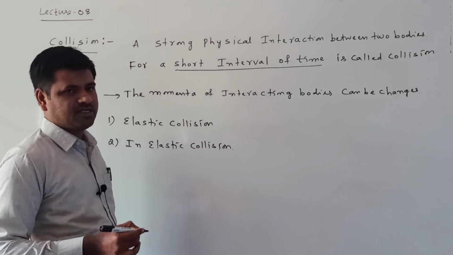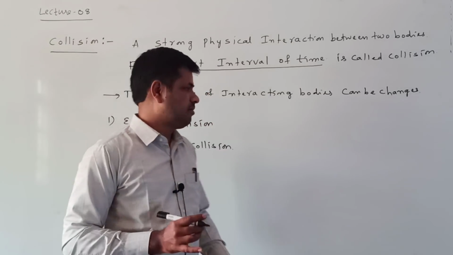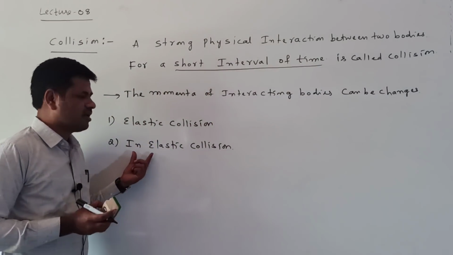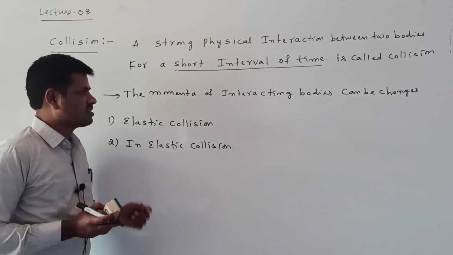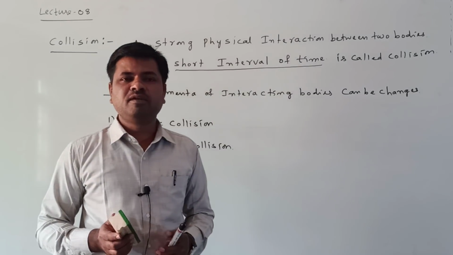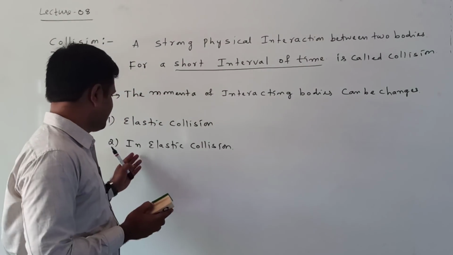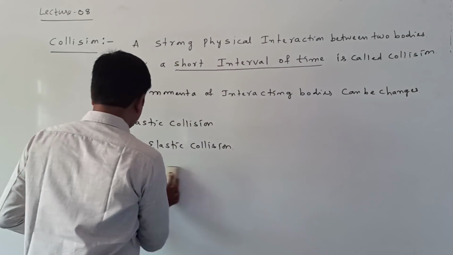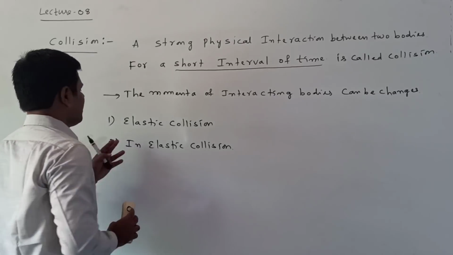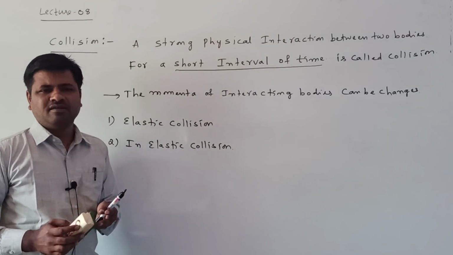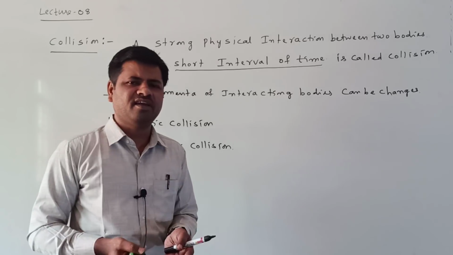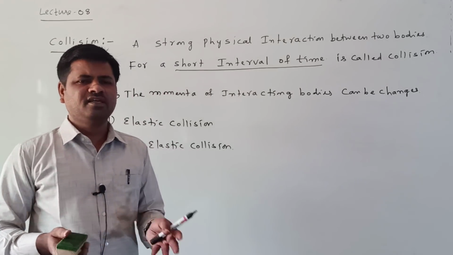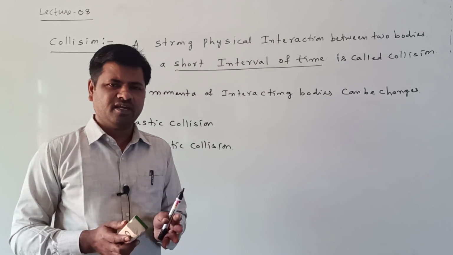How many types of collisions are there? Two types: elastic collision and inelastic collision. What is meant by an elastic collision, and what is meant by an inelastic collision? We will discuss clearly. The general classification is two types. Perfectly elastic and perfectly inelastic also exist, but that confusion is not required.